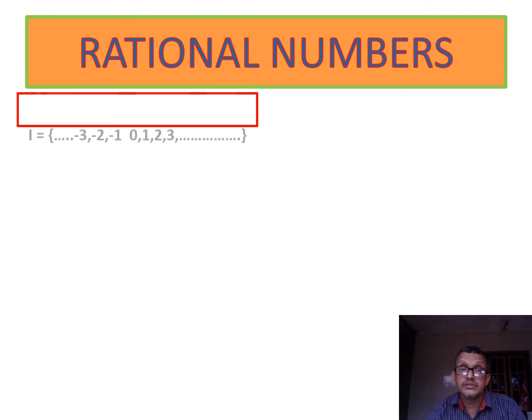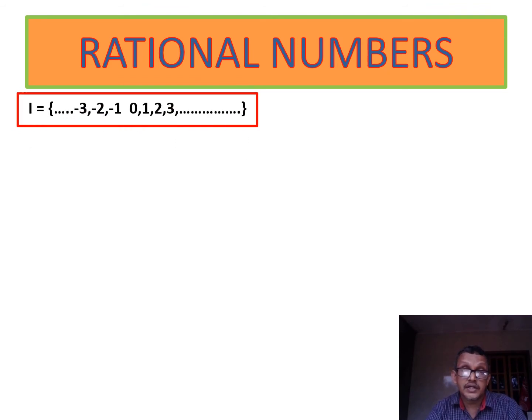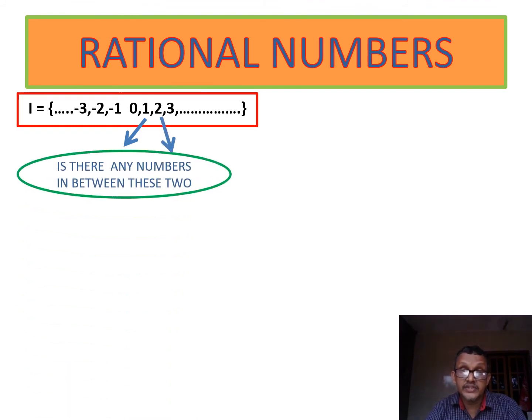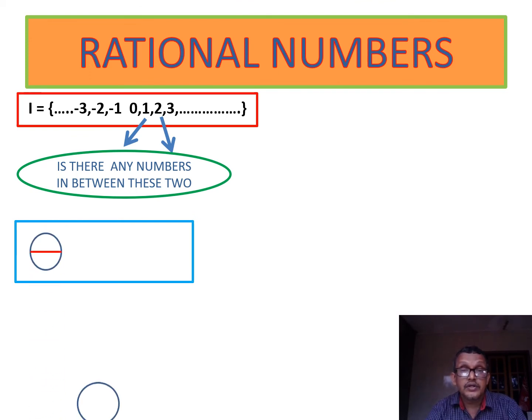Now rational numbers. Consider the integer number set. Consider any two integers, 1 and 2. Is there any number in between these two? For this question, here you can see the figures.